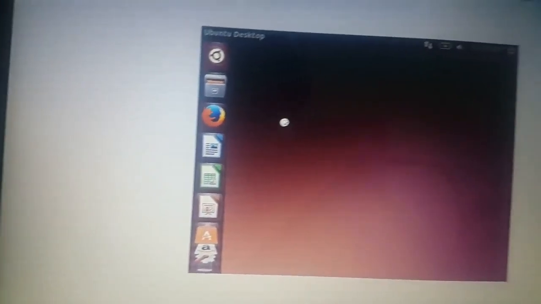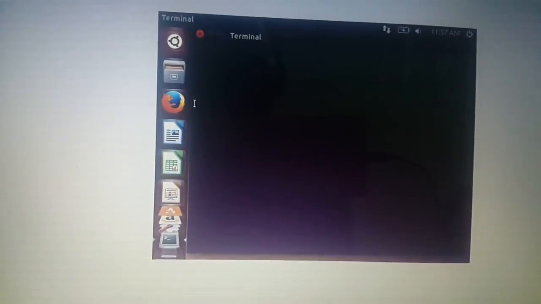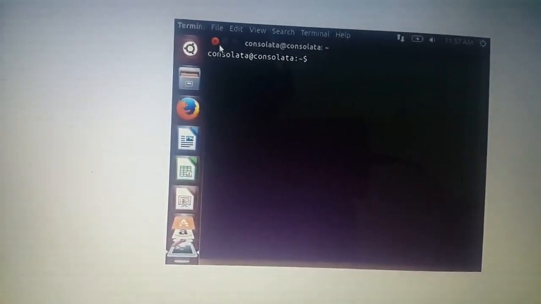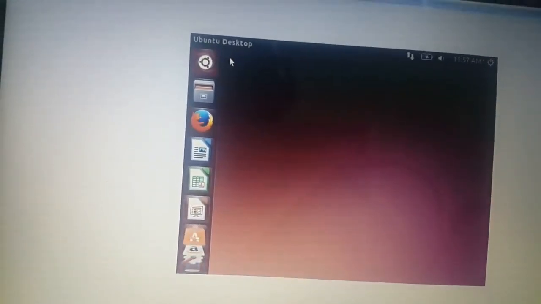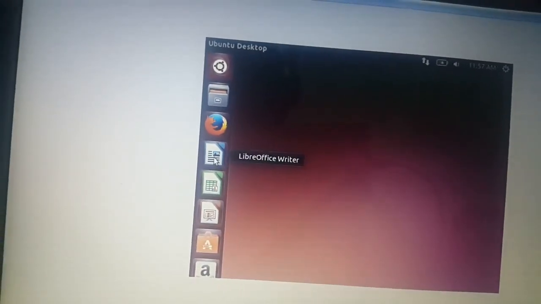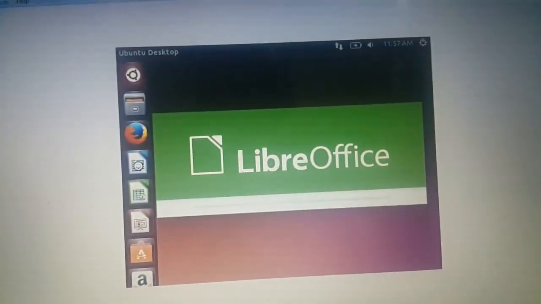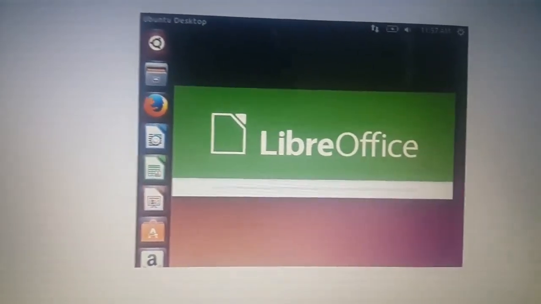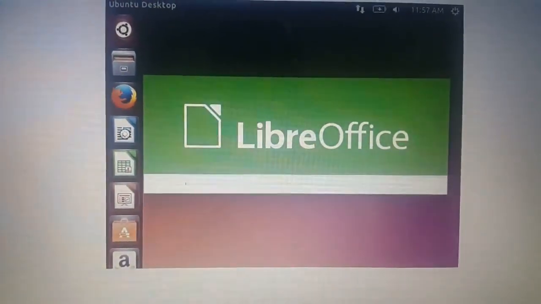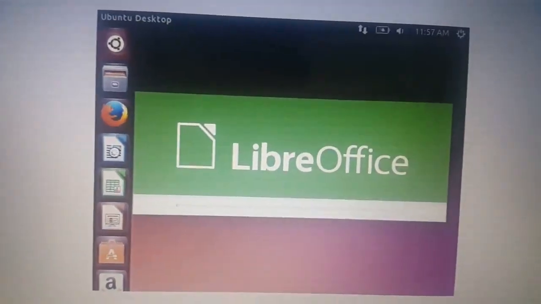This is if you wish to use commands. I'm not really interested in commands right now. LibreOffice, Microsoft Word in Windows, MS Office. So there is your machine.